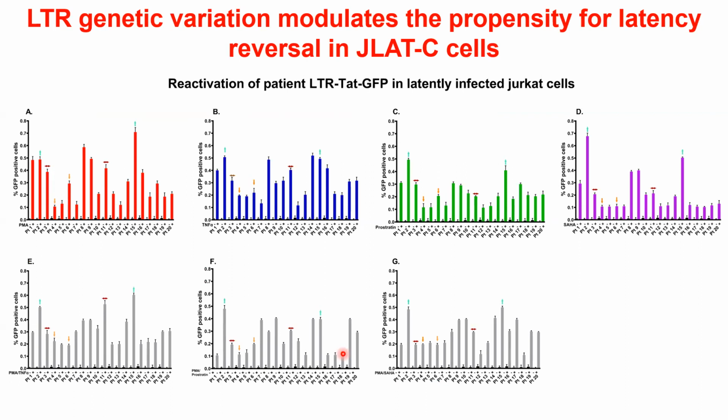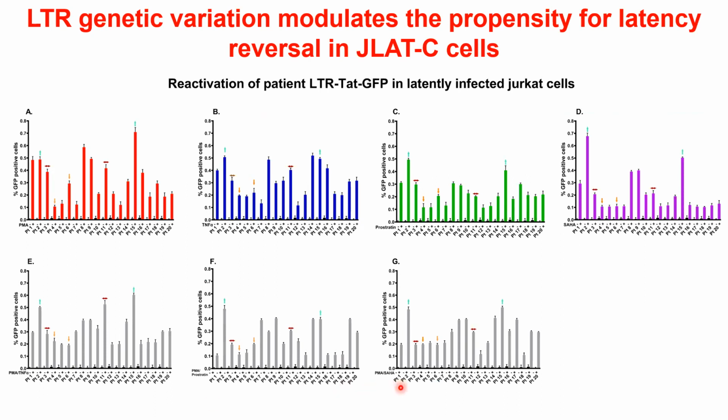We then went on to produce the virus with these patient-derived LTRs, infect the Jurkat cells, and measure reactivation potential using different latency reversing agents indicated at the bottom left of each panel. For example, this was PMA, TNF-alpha, prostratin, and SAHA, as well as different combinations.